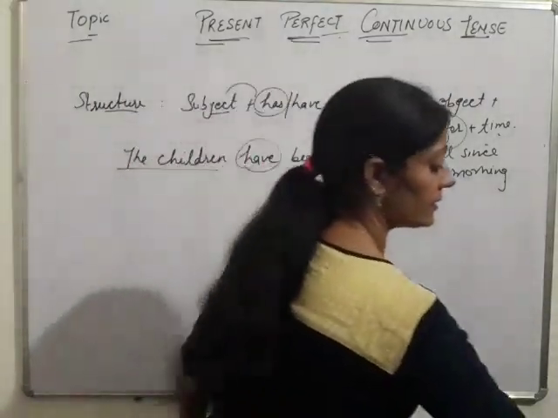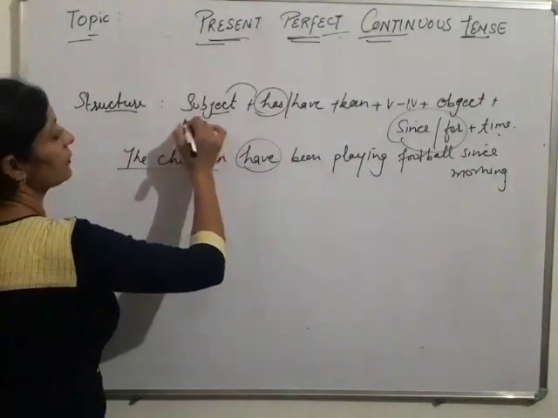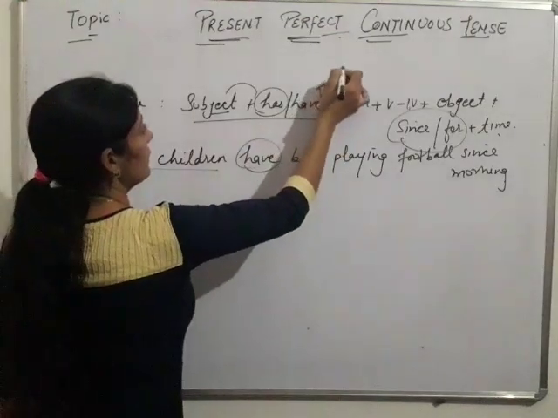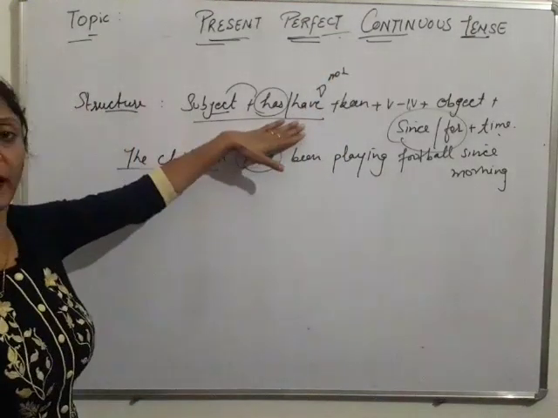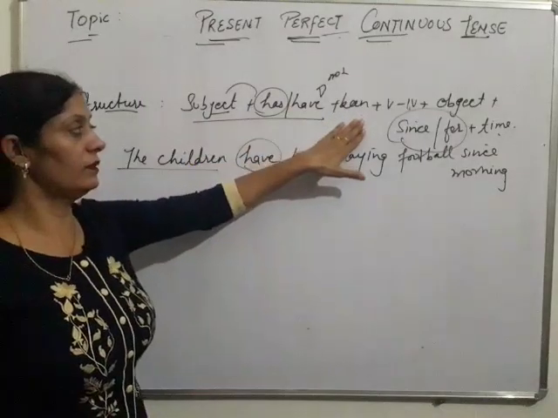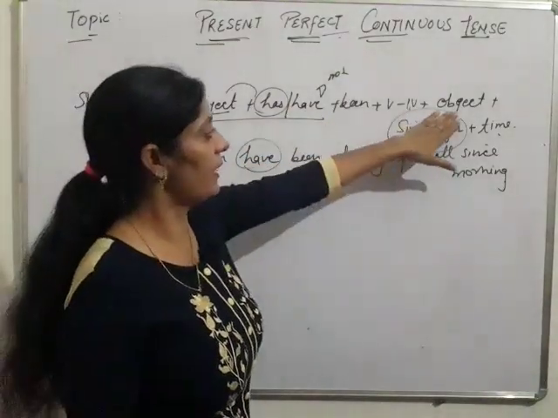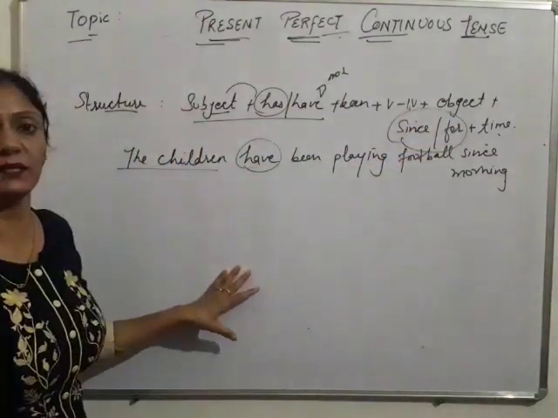In negative sentences, we use not after the helping verb. At first subject, then has or have, not, been, verb plus ing, then object, since and for plus time.